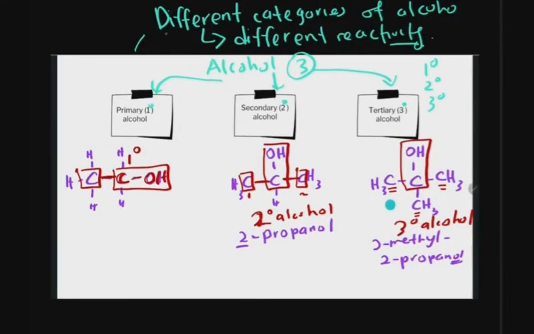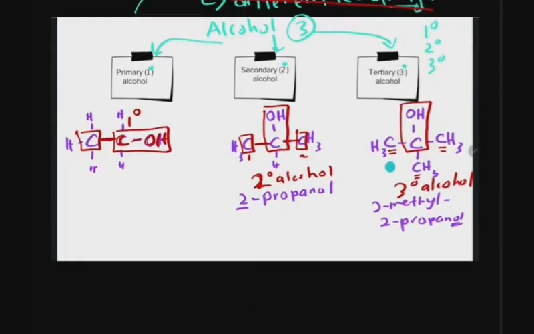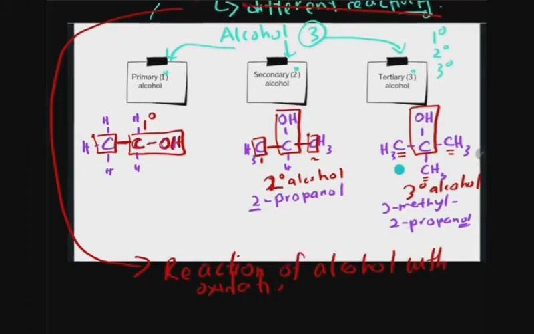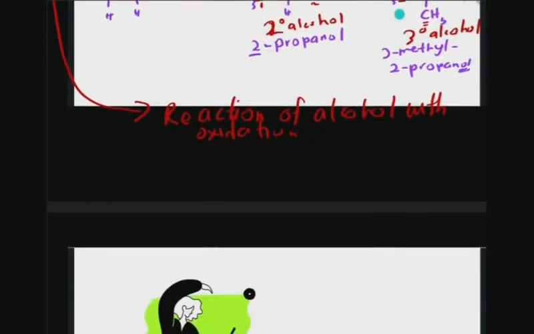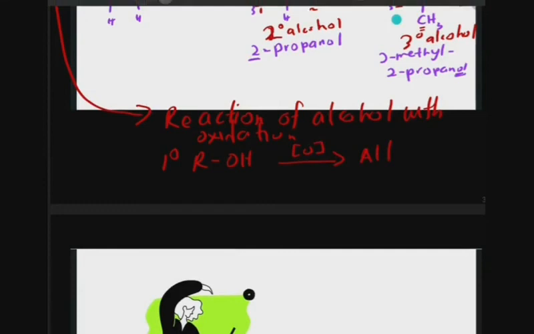I said before that different categories of alcohol have different reactivity. The easiest way to understand this is from the chemical properties, the reaction of alcohol with oxygen, basically the oxidation reaction. When primary alcohol undergoes oxidation, it forms either aldehyde or carboxylic acid.